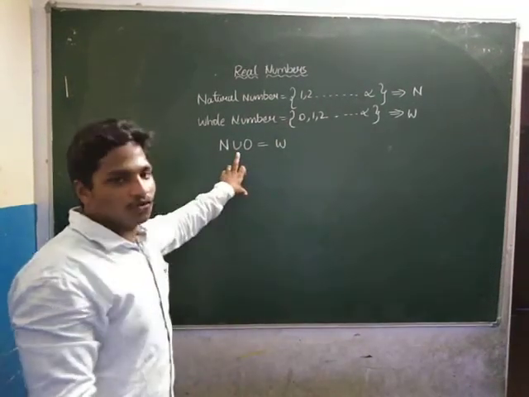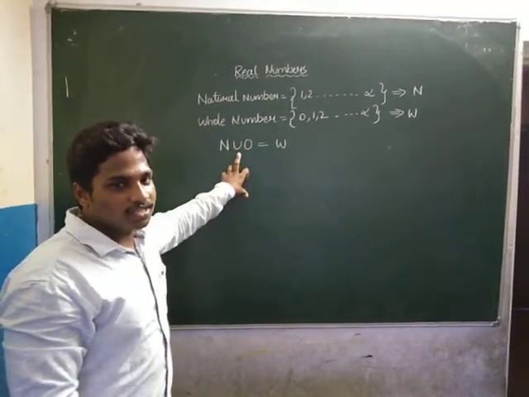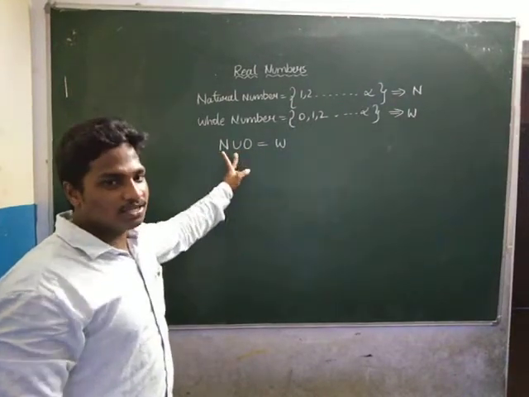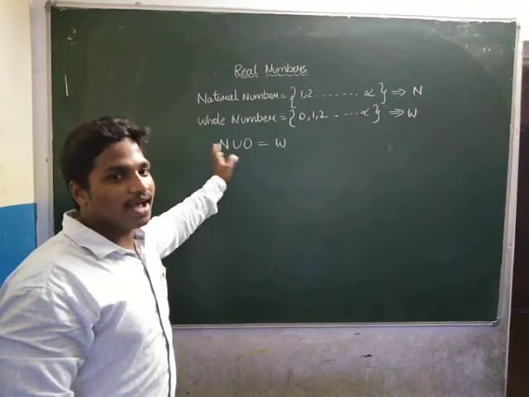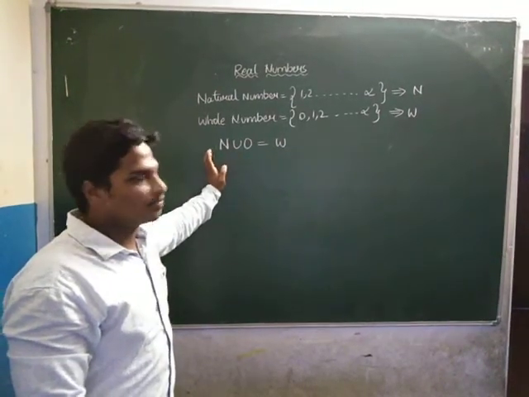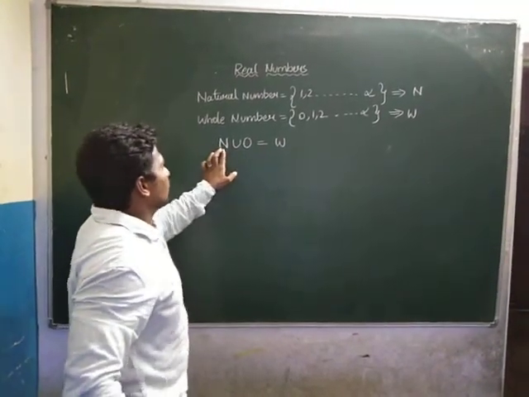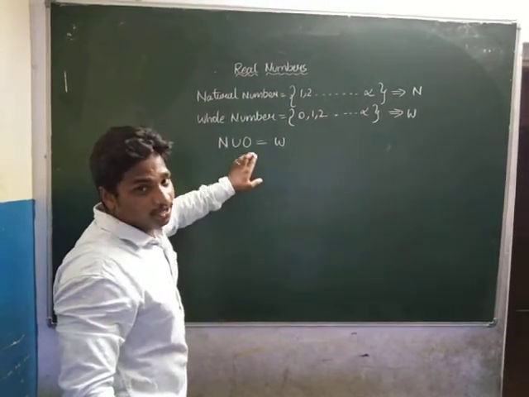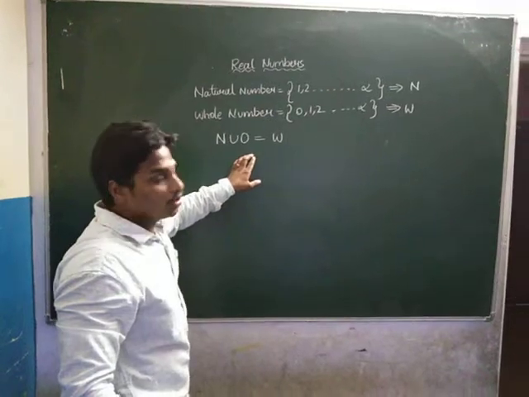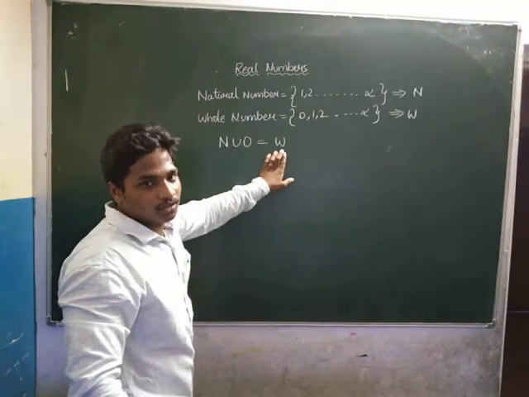What is the meaning of union? Union is nothing but combination, means combined. We have to add like that. So when we add the natural numbers and 0, we get the whole numbers.